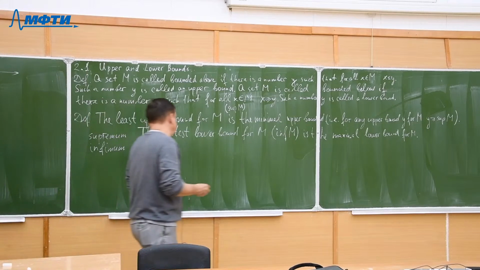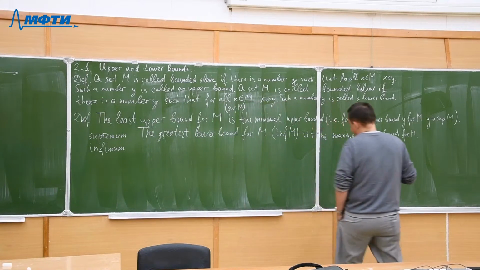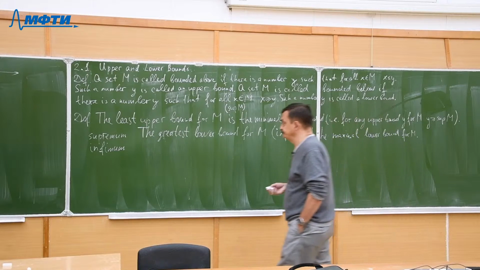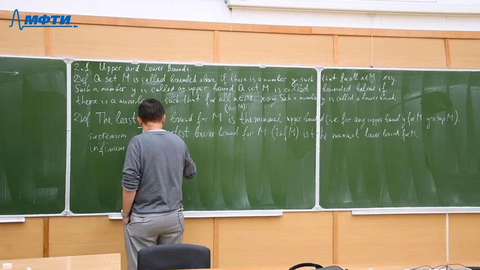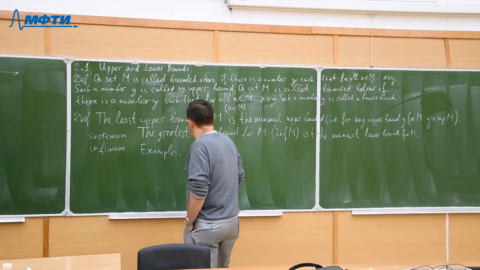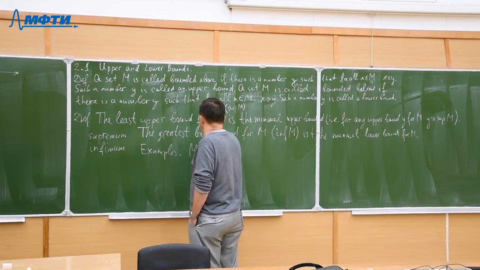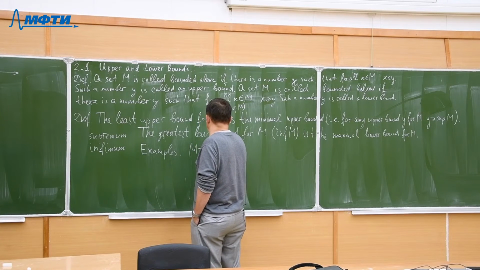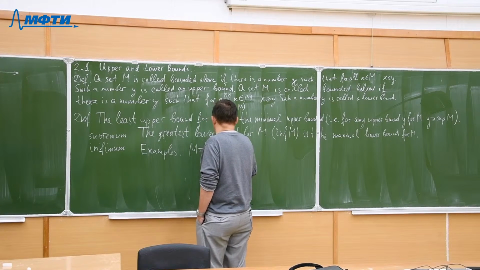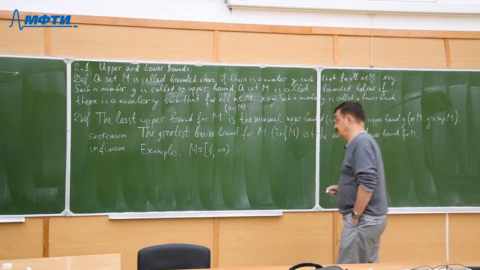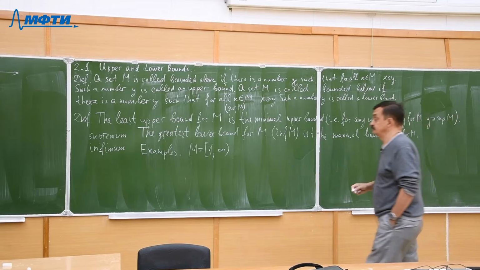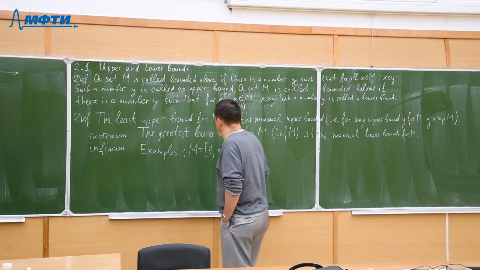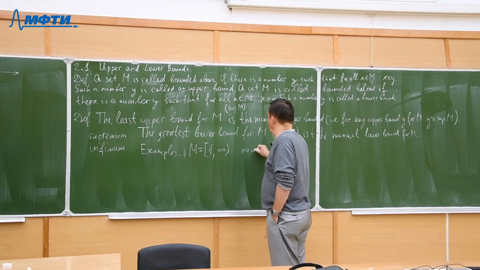And let us look at examples. Consider, for example, M the infinite semi-axis from 1 to infinity. So here, no upper bounds at all.